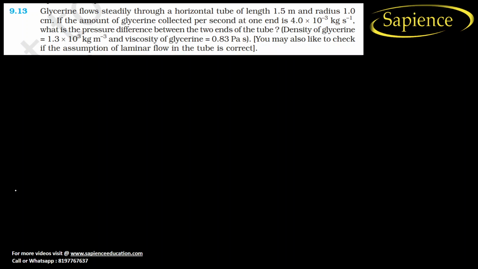See question number 9.13. Glycerin flows steadily through a horizontal tube of length 1.5 meter and radius 1 centimeter. So let us make a tube. Let us consider there is a tube, its length is L, and let us consider its radius is R.